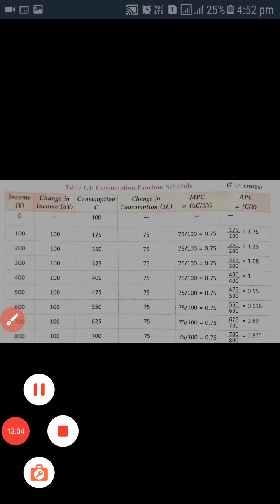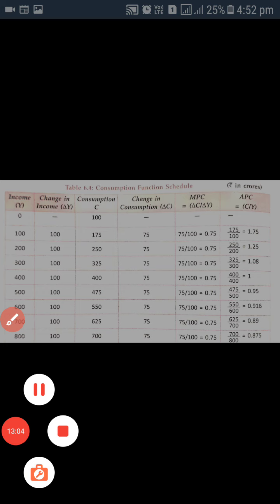And next is the level of consumption that starts from 100. We can see that at 0 level of income, consumption is 100. What does that mean? This is autonomous consumption, and as income is increasing, the level of consumption also increases. So it is increasing.